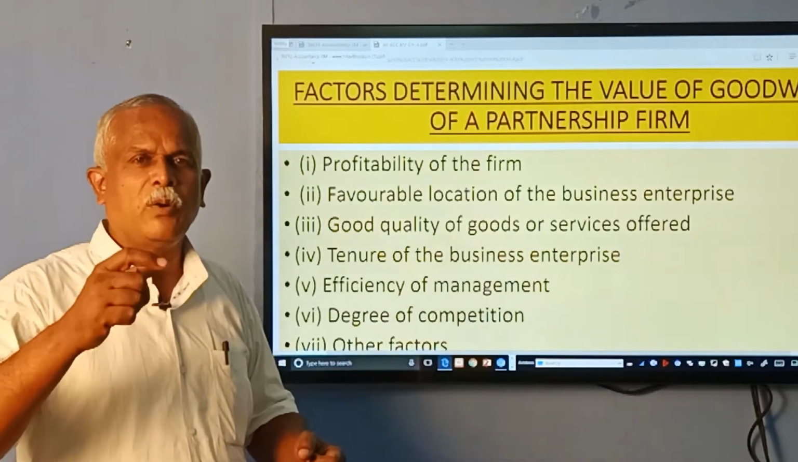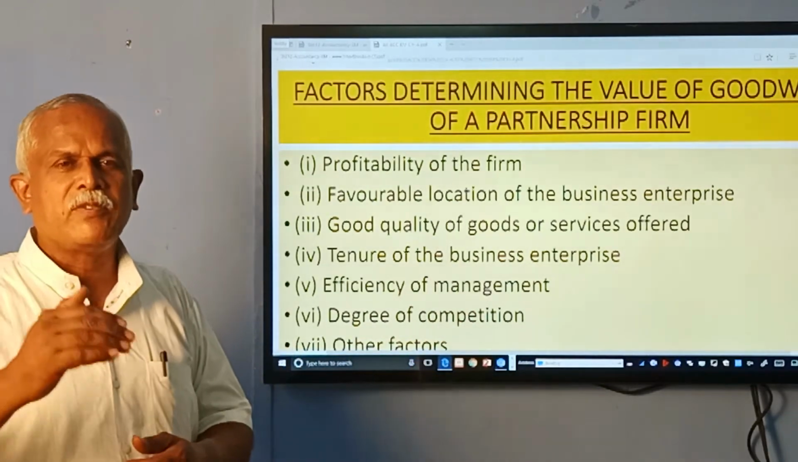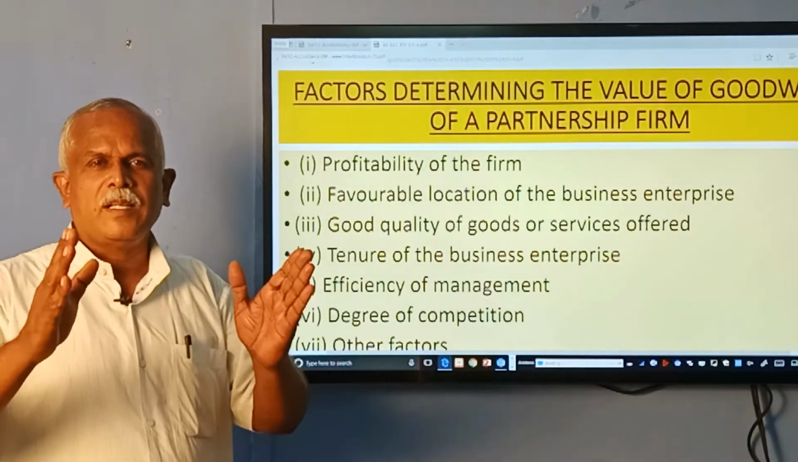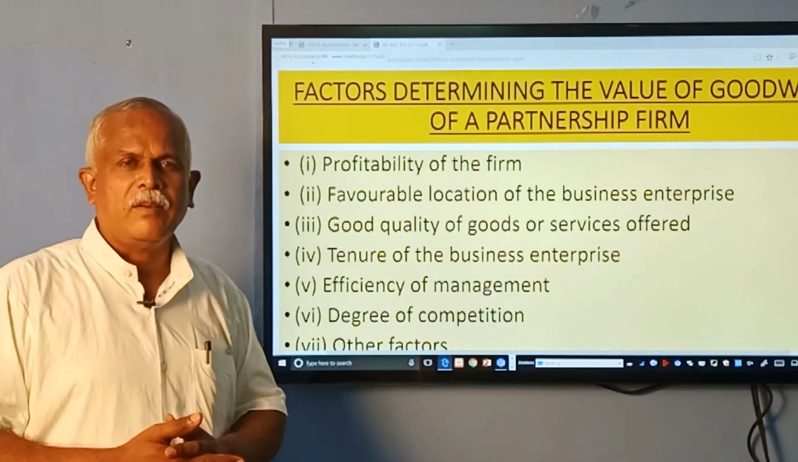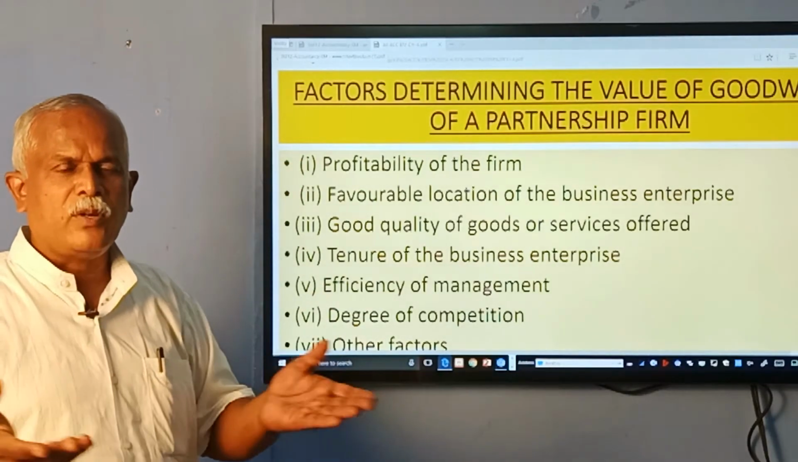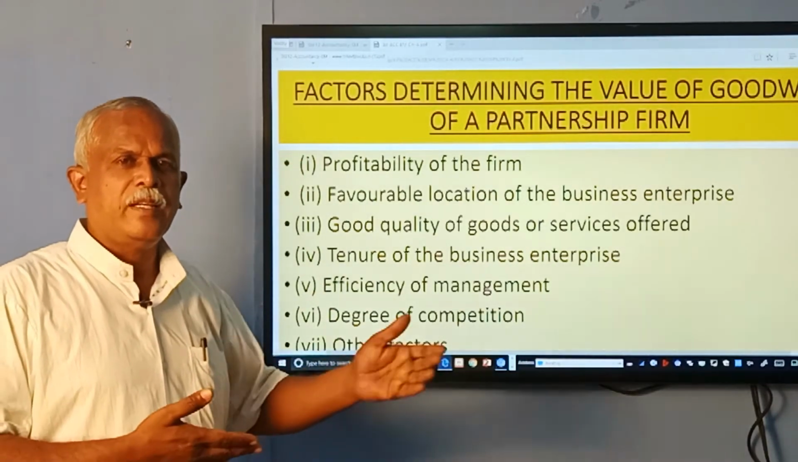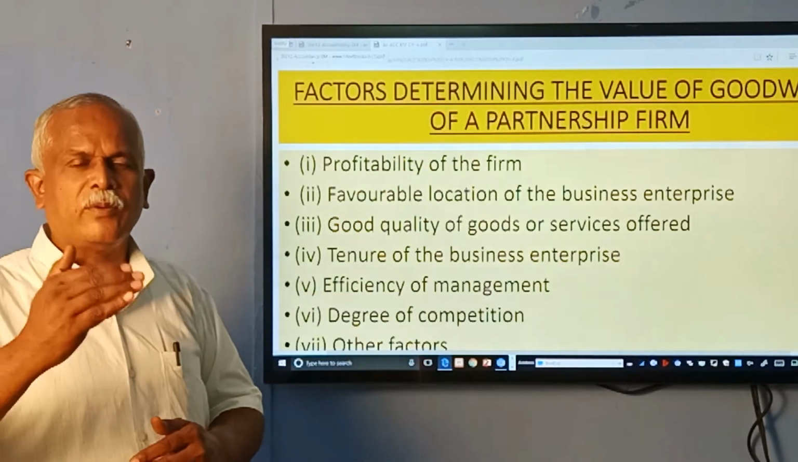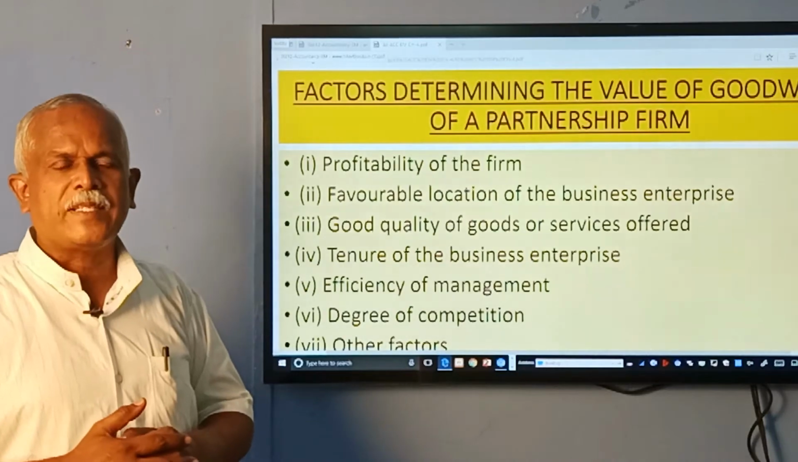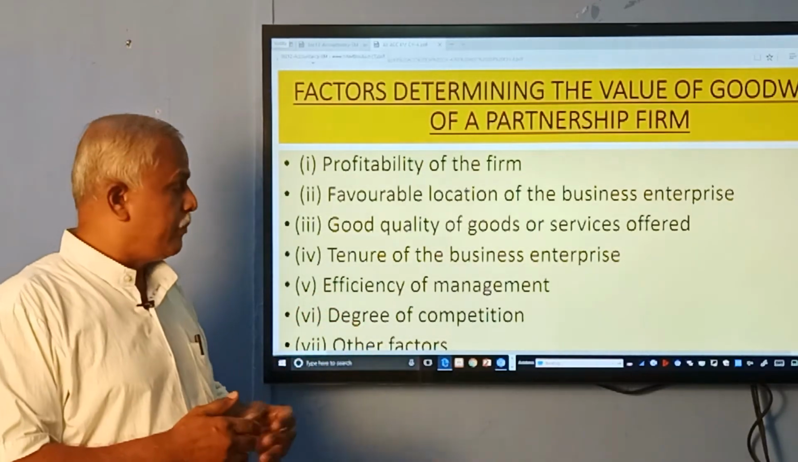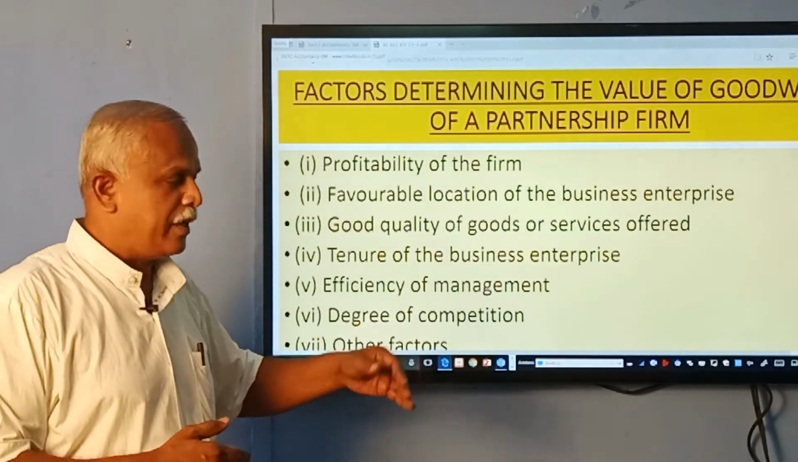With more competition, you have to compete with the competitors, which will reduce your profit. If there are no competitors, you will be the sole leader in the business, and whatever you say will be the benchmark. So if there is no competition for you, then you are told to have more goodwill. With more competitors, you have to reduce your pricing to meet the competitors. You will have less goodwill. So degree of competition is also very important.